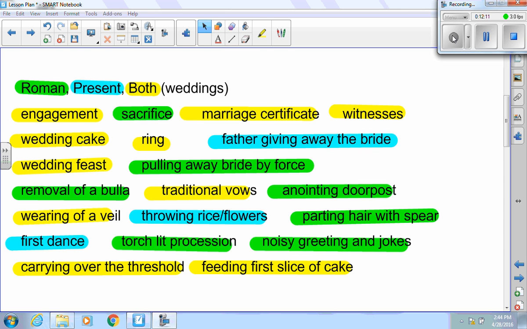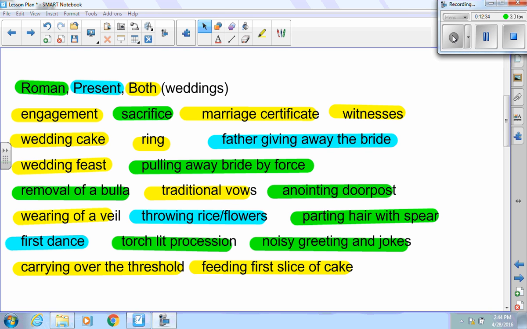Anointing the doorposts with oil, that's pretty much only Roman. Parting the hair with a spear. I did this at my wedding, but I guess they don't count that. That's only Roman. Torchlit procession, again, that's only for rednecks today, so only Romans. Noisy greeting and jokes, Romans. All of the rest are present day only.